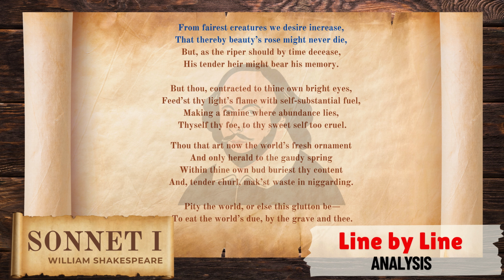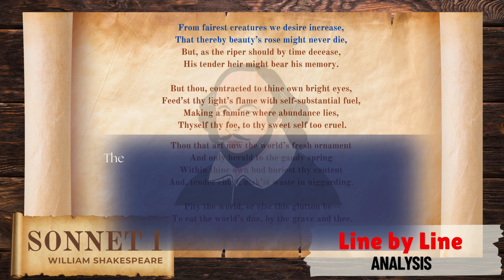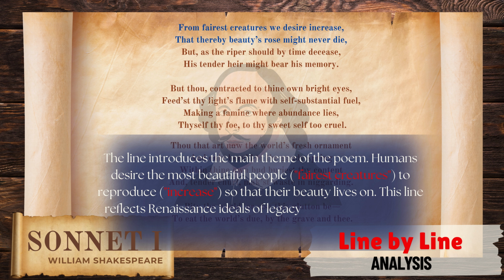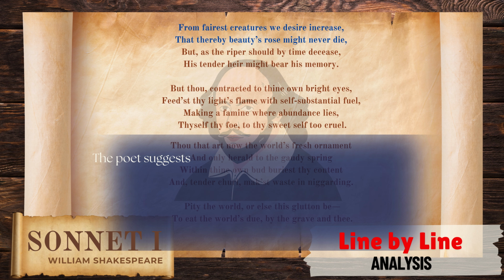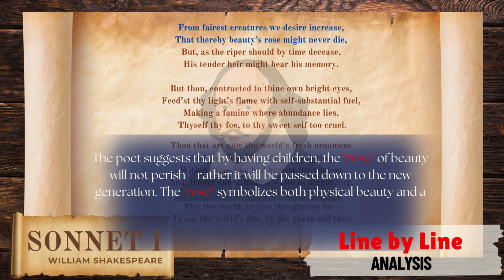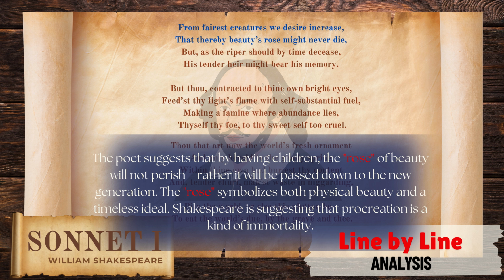From fairest creatures we desire increase, that thereby beauty's rose might never die. This line introduces the main theme of the poem. Humans desire the most beautiful people to reproduce, so that their beauty lives on. This line reflects Renaissance ideals of legacy and the continuity of beauty through offspring. The poet suggests that by having children, the rose of beauty will not perish, rather it will be passed down to the new generation. The rose symbolizes both physical beauty and a timeless ideal. Shakespeare is suggesting that procreation is a kind of immortality.